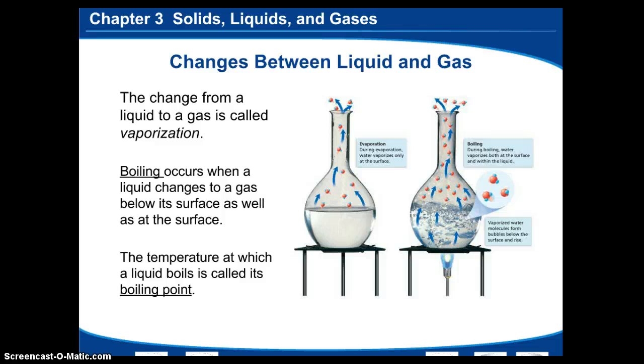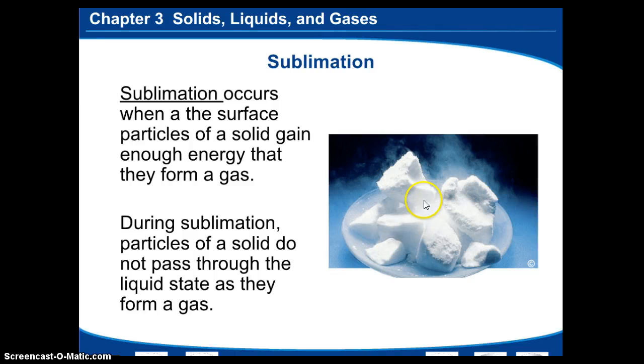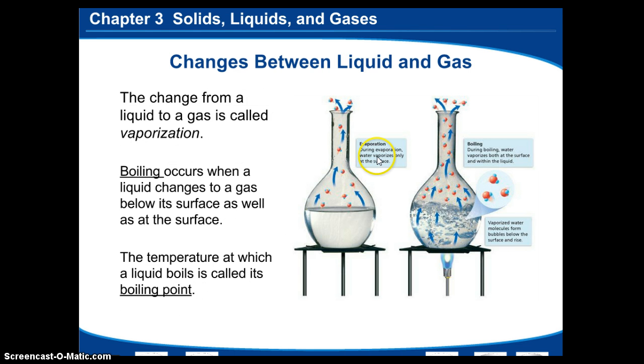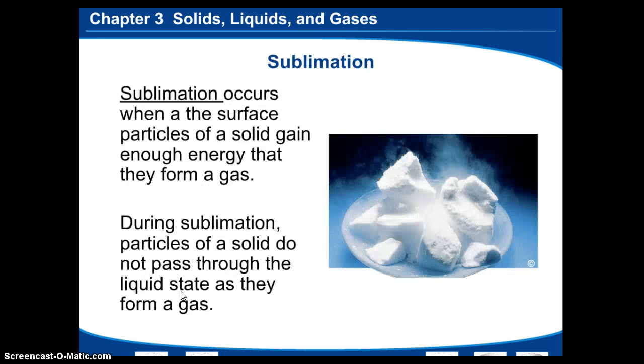A change from a liquid to a gas is called vaporization, as we mentioned before. And we have two different types, boiling and evaporation. During evaporation, water vaporizes only at the surface. That's evaporation. Boiling is when the water vaporizes both at the surface and within the liquid. So you know the difference between evaporation and boiling. Both of them are within the state called vaporization. And the temperature at which a liquid boils is called the boiling point.